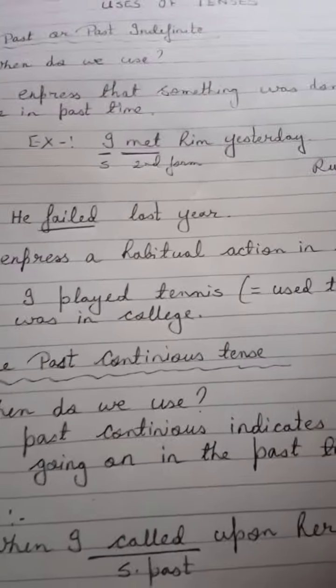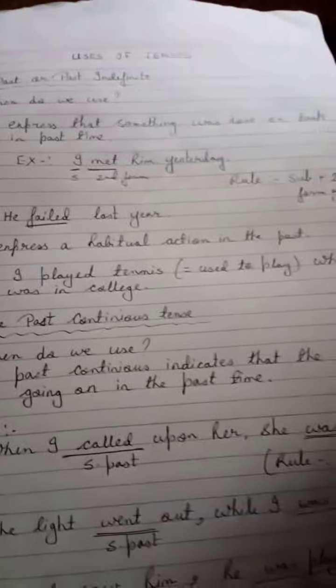Clear? Now what you have to do for homework: make 5 sentences with simple past tense and 5 sentences with past continuous tense. You can also make 5 sentences with present perfect to become clear about the idea.